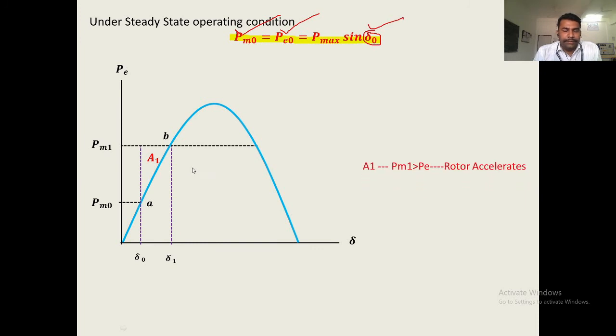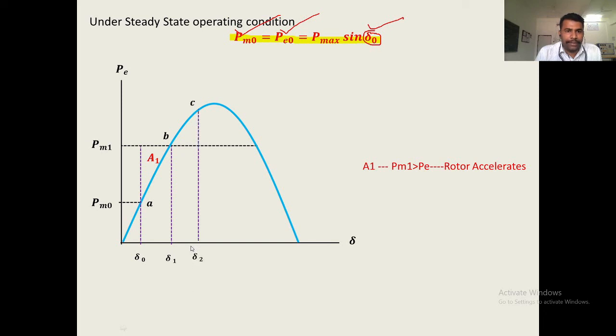After the accelerating area, the energy stored during A1 will be given back. For that purpose, the rotor starts decelerating, but the power angle continues increasing from delta 1 to delta 2.